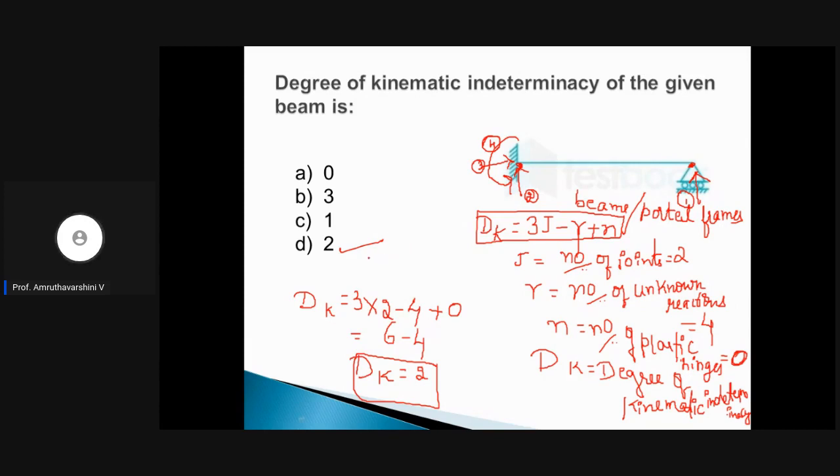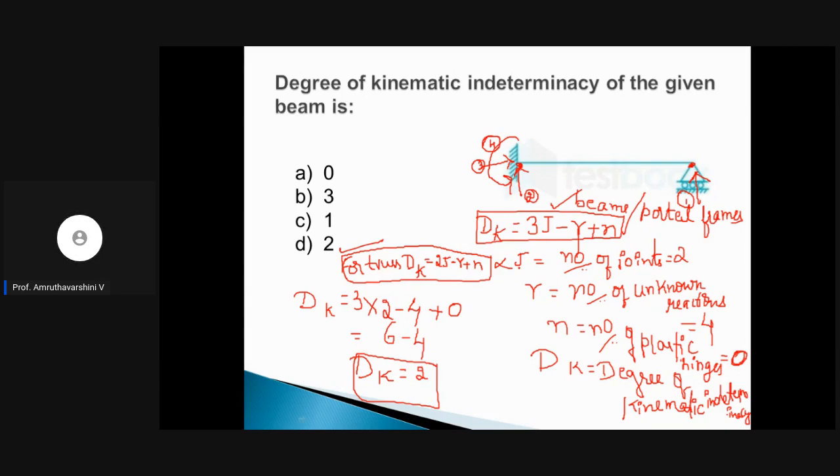For truss structures? For truss, dk is equal to 2j minus r plus n. Okay, so since this is a beam, we are making use of this particular formula. This is only for truss.